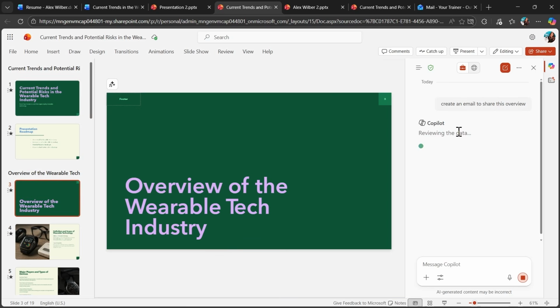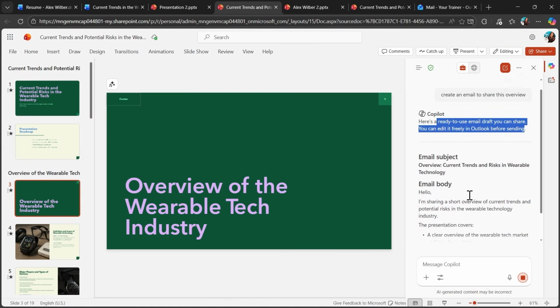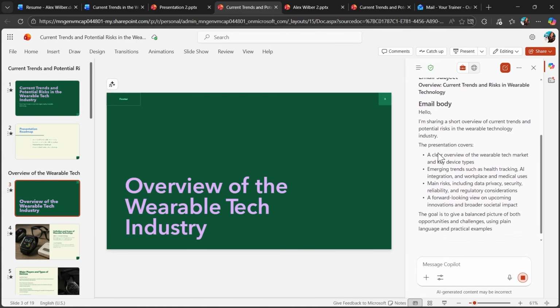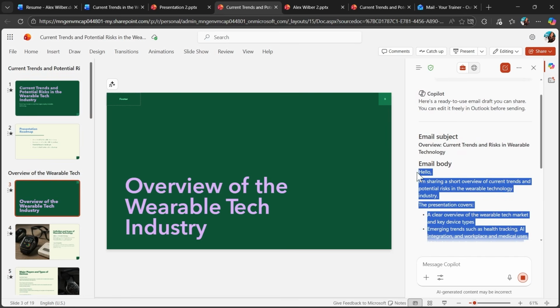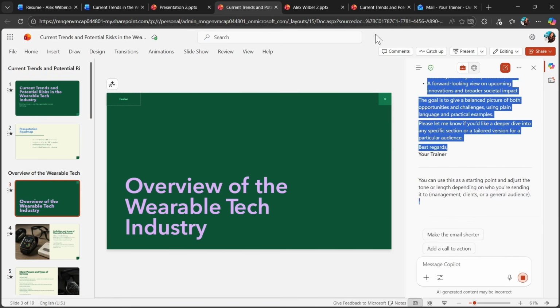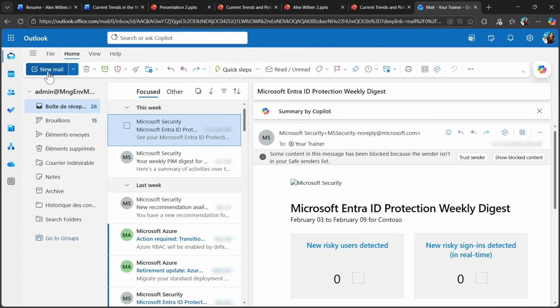So what it will do, you can see the steps in real time. It's reviewed the data. It's added email subject, email body, and I can just copy paste it to my Outlook and send it to my colleagues and add this PowerPoint to the attachment.